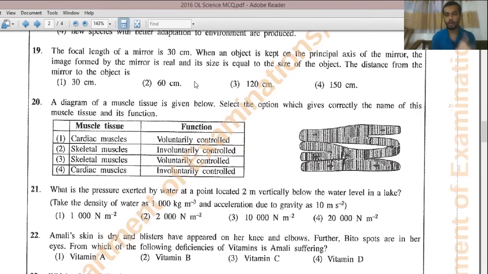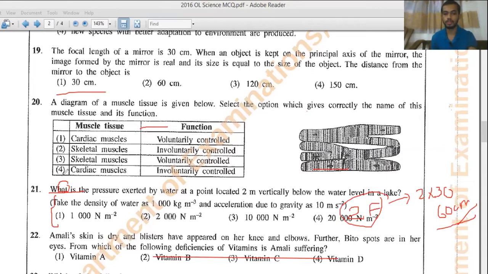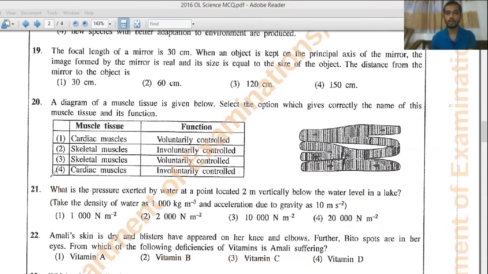So the only branched muscle cell will be cardiac muscles, right? So in cardiac muscles, it is involuntary. We don't have a control over it. So the answer should be fourth answer. Cardiac muscles, and it is involuntary control. Right? So answer is fourth answer.